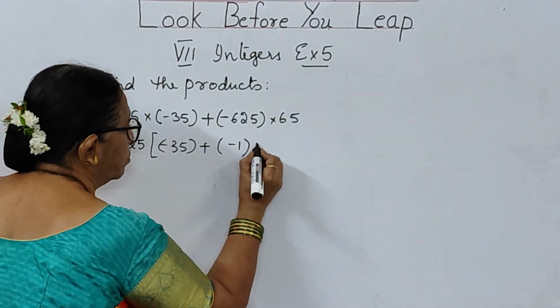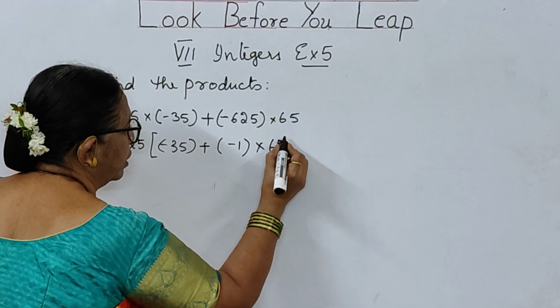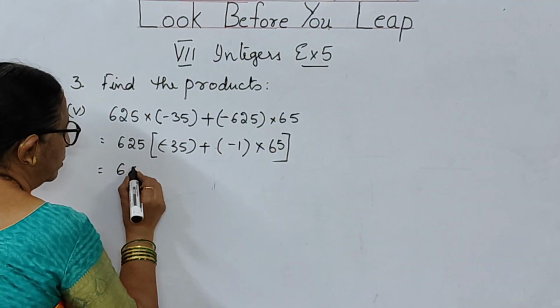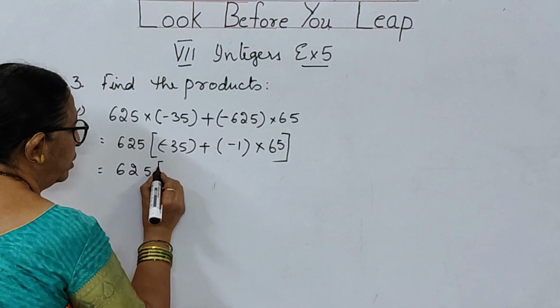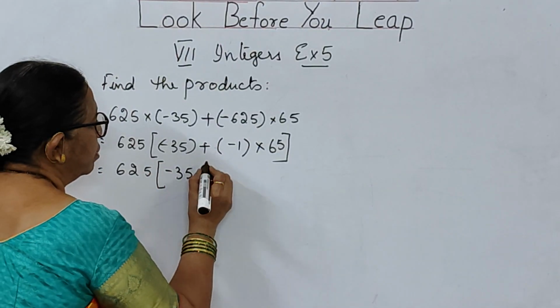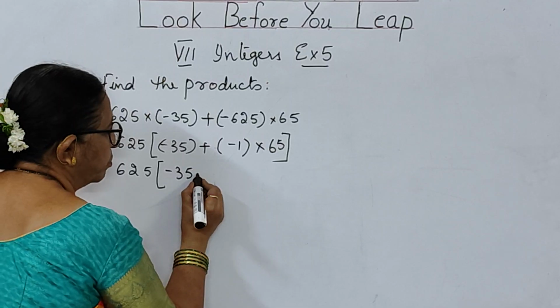Into 65. This is the problem. So what will you do, children? 625 into minus 35 plus into minus becomes minus 65.